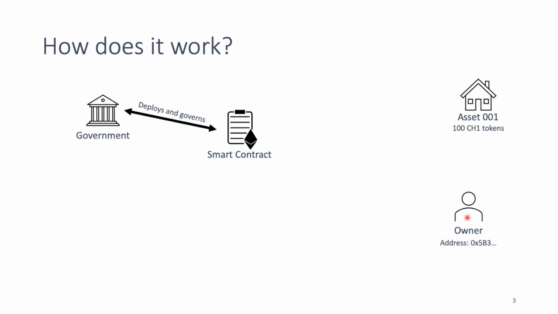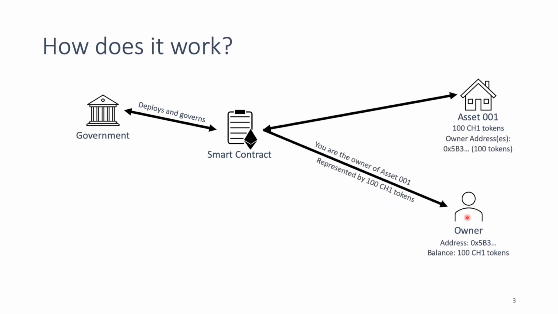Basically, the owner has an address which can be used to communicate with the smart contract. Now the government deploys the contract and says, hey owner X, now you are the owner of asset 001, which is represented by 100 CH1 tokens.